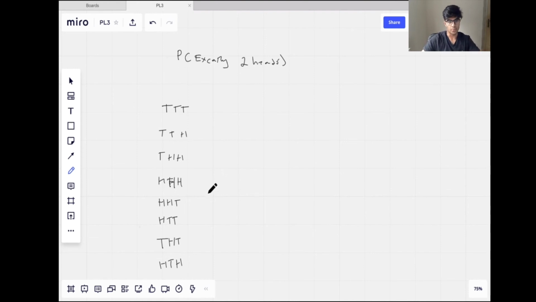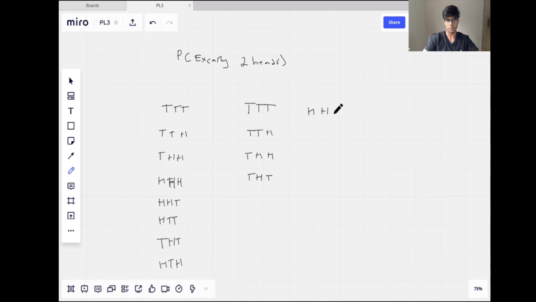I don't think there's any duplicates here. And the other way to do questions like these with heads and tails, if you have something like tails, tails, tails, and then we went to tails, tails, heads, and then we have tails, heads, heads. And then we can also have tails, heads, tails. And now we can think of every time we see a T, if we replace that with an H, that should, I think, cover everything.